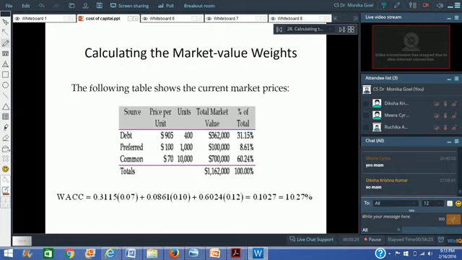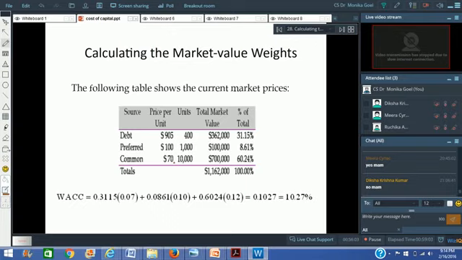Supposing, if we continue with the same question, the market price of debt is 905 and you have got 400 units of debt, 400 of rupees 1000 each, but the market price is rupees 905. Simply multiply the market price with the number of units to find out the total market value of debt. Supposing the market price of preference shares is rupees 100 and you've got 1000 units of the preference share, multiply the units with the market price and you find out the total market value of the preference shares.